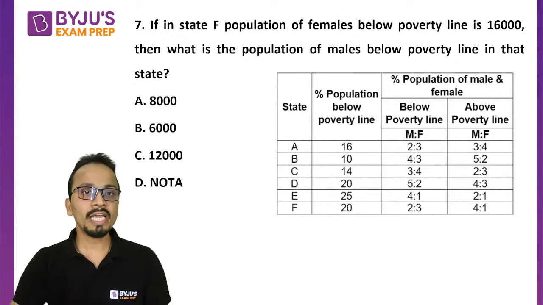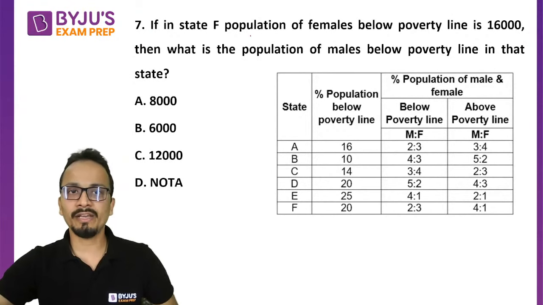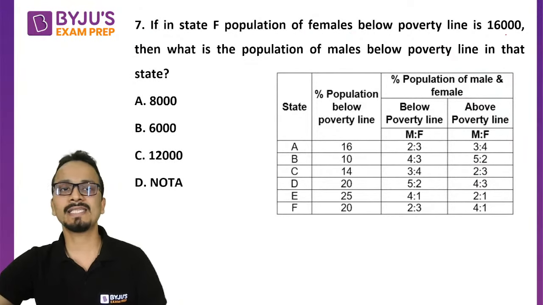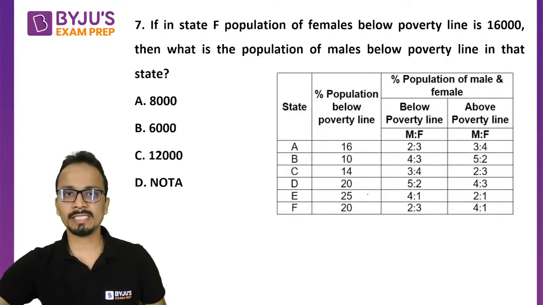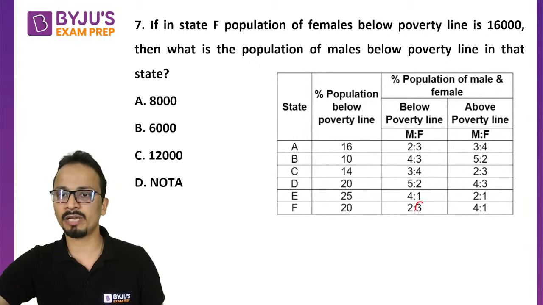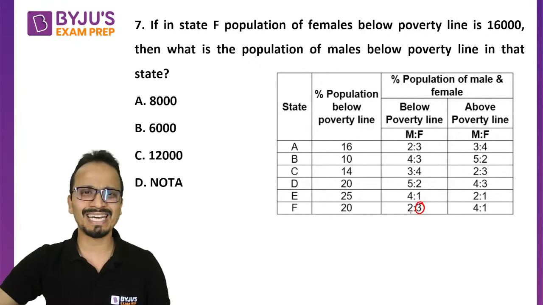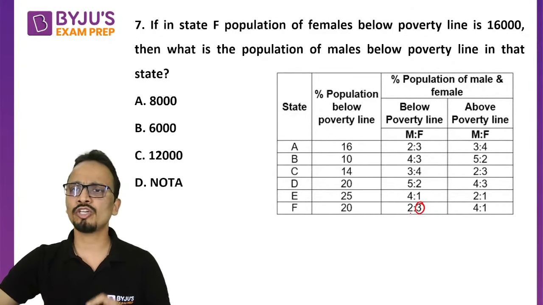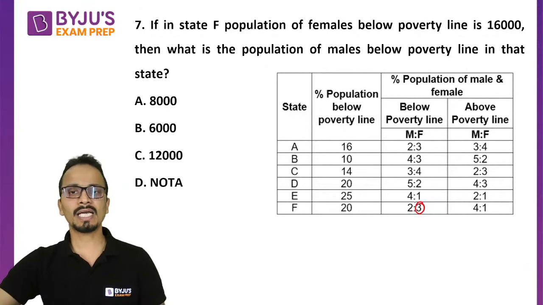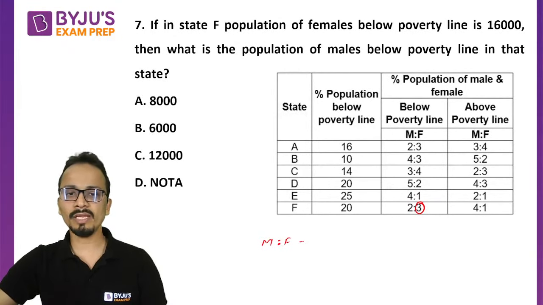So if in state F, the population of females below poverty line is 16,000. They are talking about this part, 16,000. Then what is the population of males below poverty line in that state? Now clearly the ratio of males and females is given as 2:3.